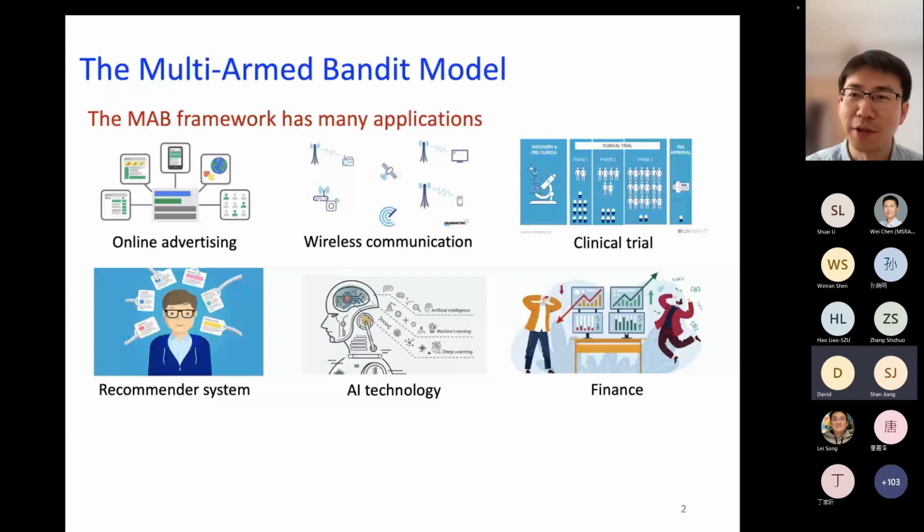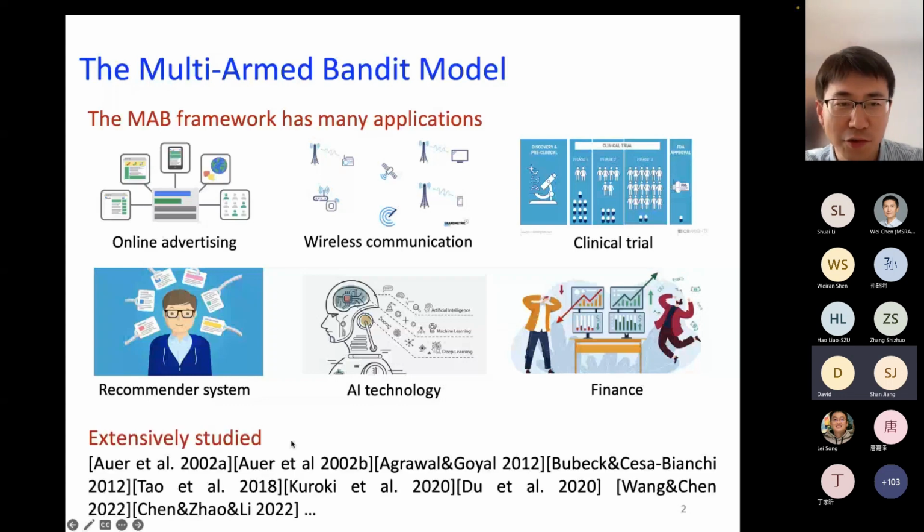We can see from these applications, and there are many more examples, that the MAB model really captures this fundamental trade-off between exploration and exploitation. That is, you're given a set of unknown options. You want to figure out how good they are, but at the same time, you want this process to be fruitful as well. Because of its generality, the multi-arm bandit model and many of its variants have been extensively studied in the literature by many talented researchers, including many of the speakers and the organizers here.